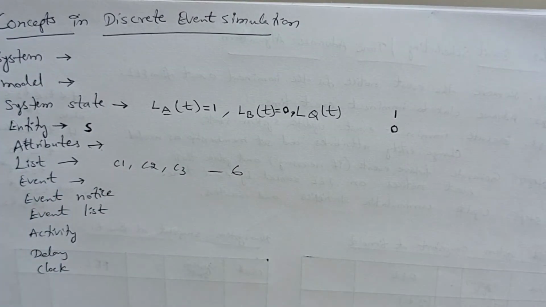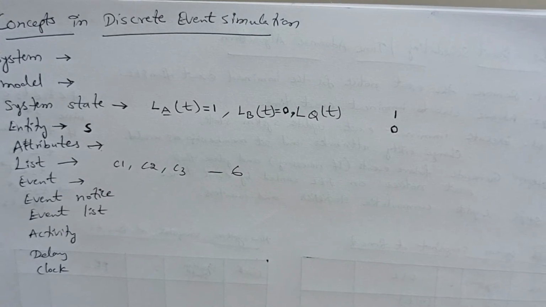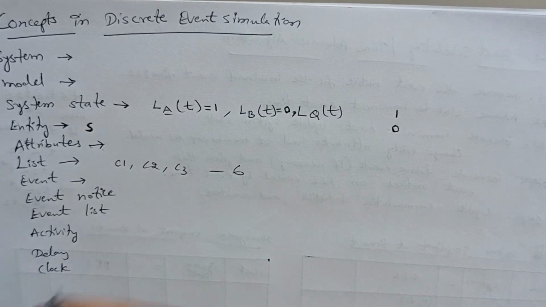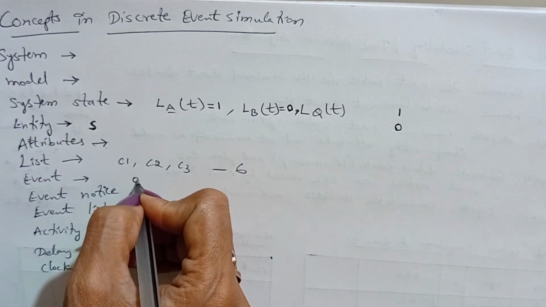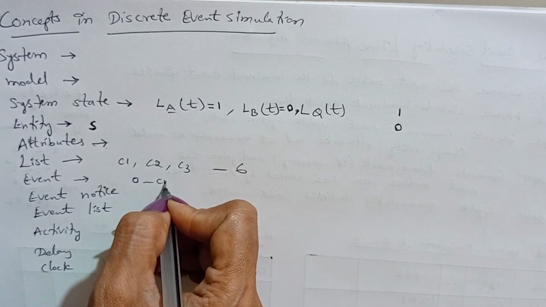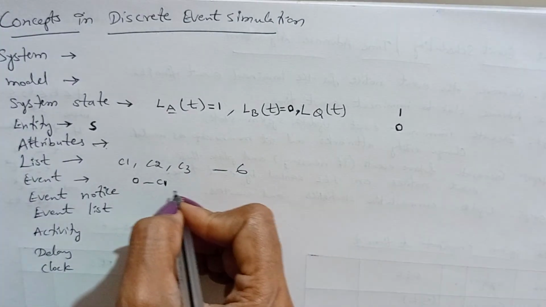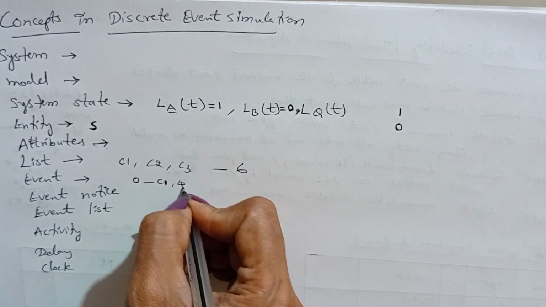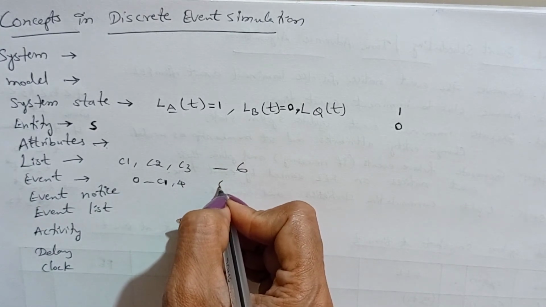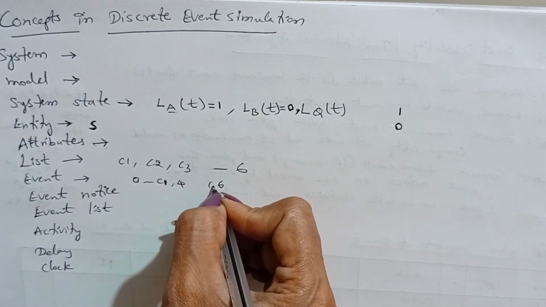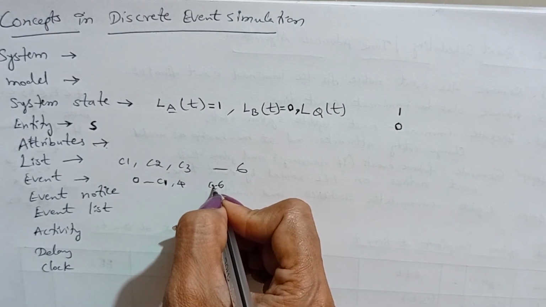Now coming to event. An event is nothing but an instantaneous occurrence that changes the state of a system. For example, at clock time 0, C1 occurred, meaning customer 1 called for taking the service. Suppose he completes the service at clock time 4, and at clock time 6 customer C2 calls to take the service.